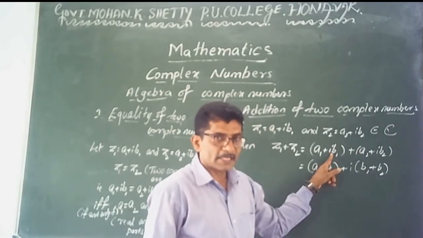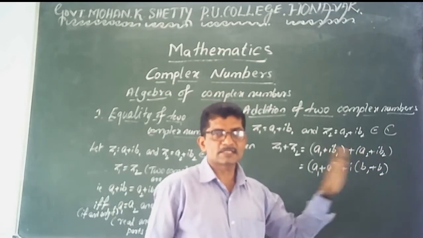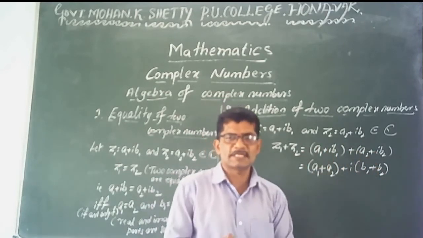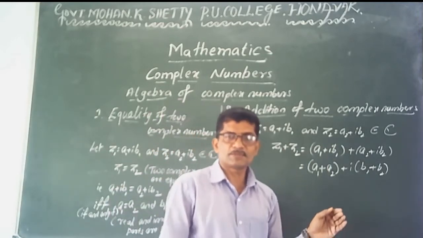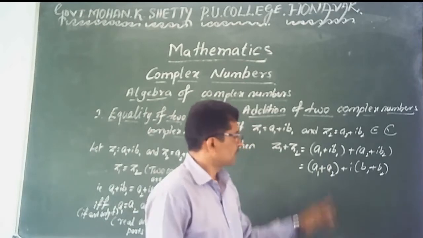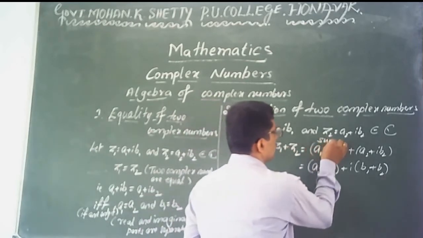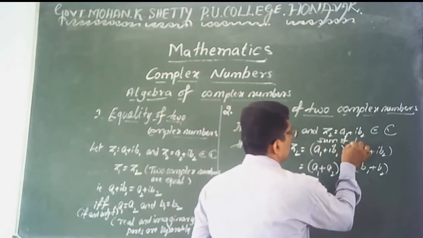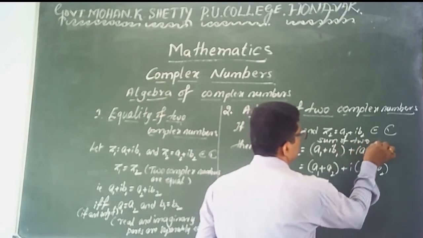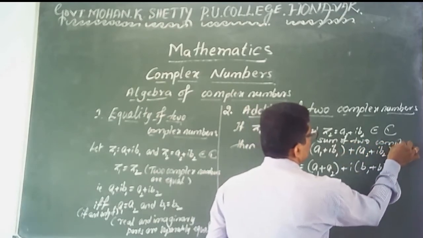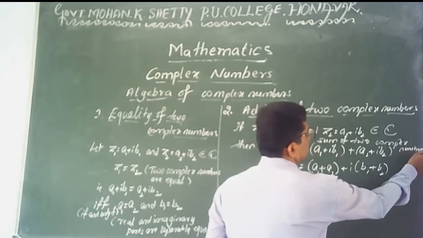Terms containing i into b1 plus i into b2. Here you can take i as the common term, b1 plus b2, the same method using real numbers. Here you know that a1, a2, b1, b2 are real numbers. It means the sum of the real numbers. Sum of two complex numbers.